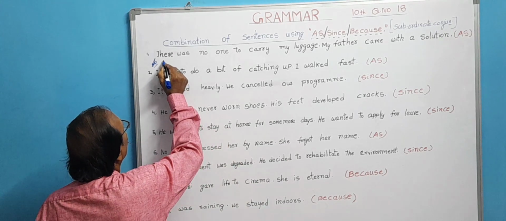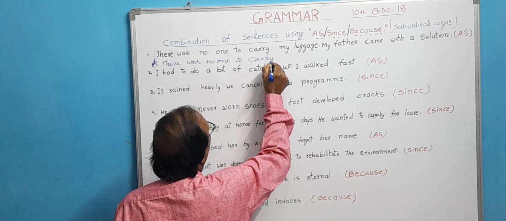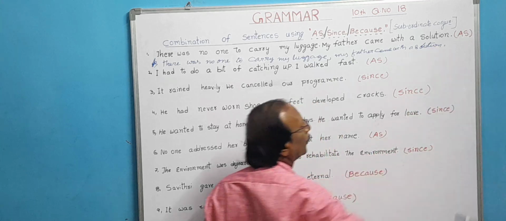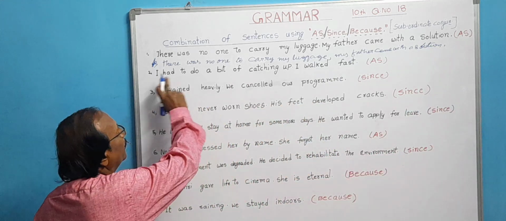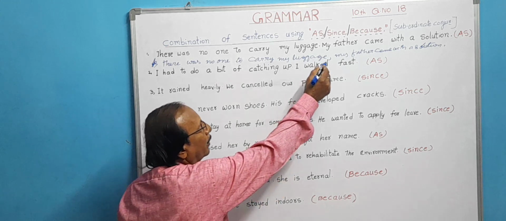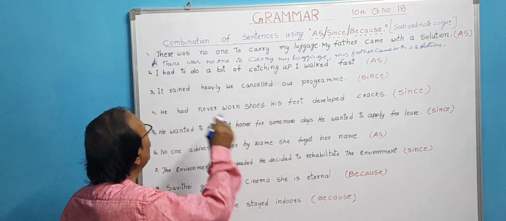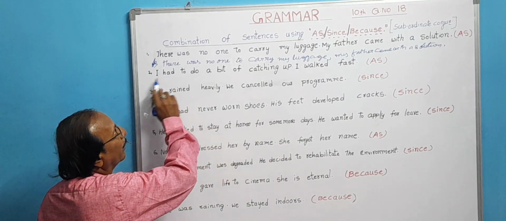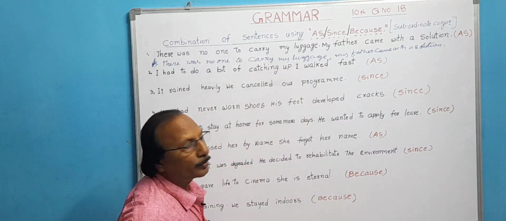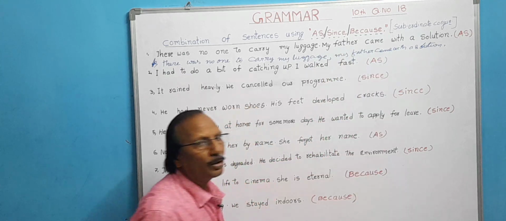As there was no one to carry my luggage, look here, afterwards put comma and then my father came with a solution. At the end you have to put full stop. What I have done here? We have used the word as and then reason. There was no one to carry my luggage. Next comma. Finally, write the result. My father came with a solution.